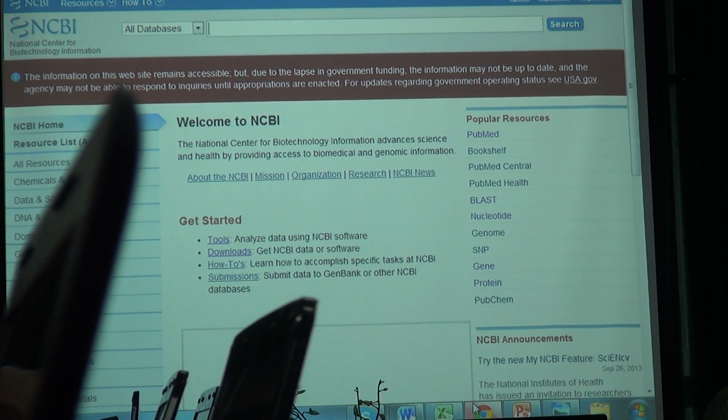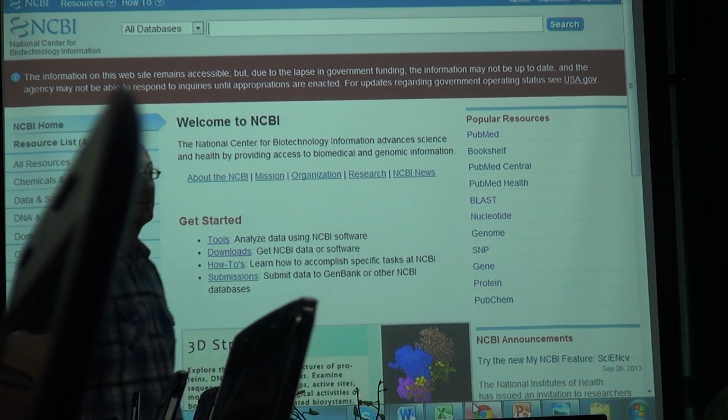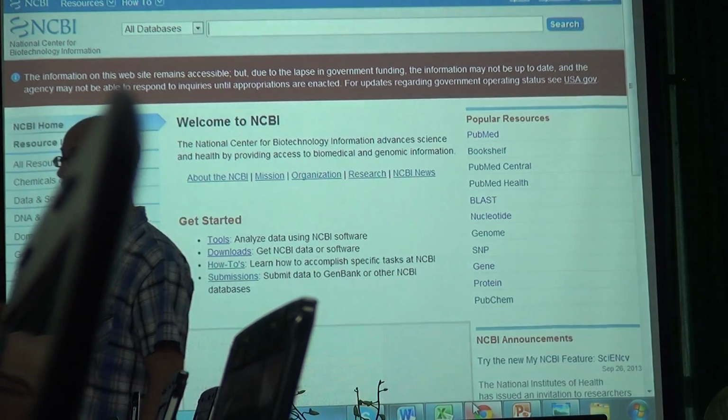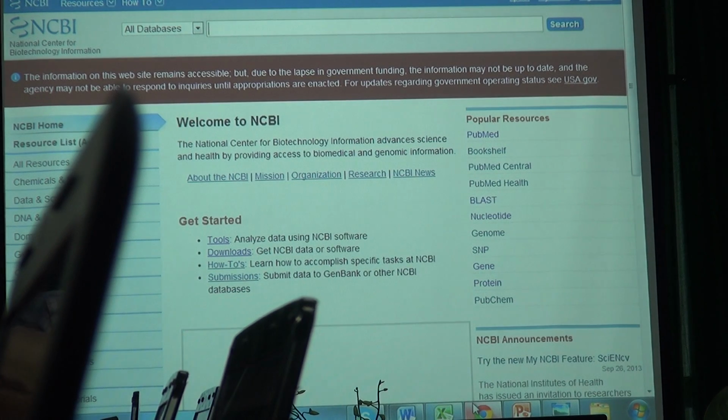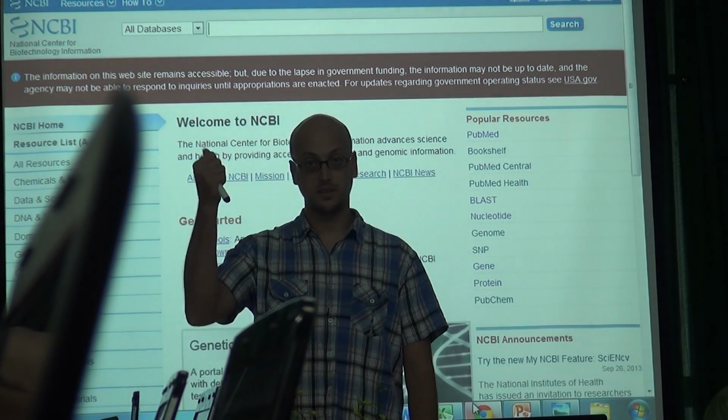Excuse me? Because it's the marker for fresh protein function. Okay. Because it is available from almost all the organisms in the world. This is the first reason.